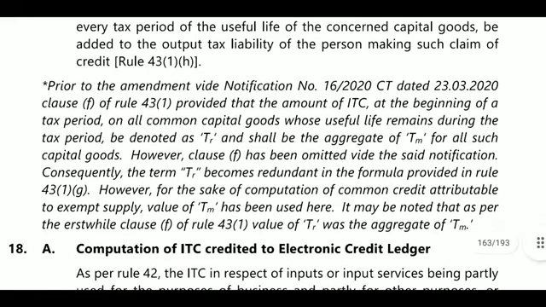Next, prior to the amendment by notification number 16/2020 dated 23/3/2020, clause F of Rule 43 provided that the amount of ITC at the beginning of the tax period on all common capital goods whose remaining useful life will be considered for the tax period, being denoted TM, shall be aggregated for all such capital goods. However, clause F has been omitted now. Consequently, the term TR becomes redundant in the formula. However, for the sake of computation of common credit attributable to exempted supplies, the value of TM has been used here. It may be worthwhile.